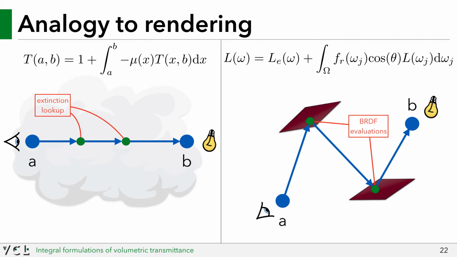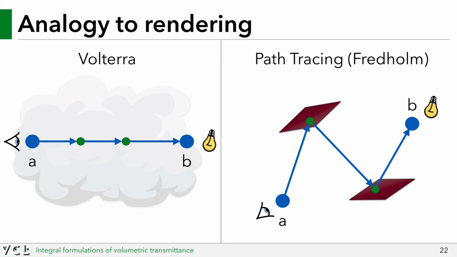The only major difference between the two formulations is that while the integration bounds of the rendering equation remain constant, the integration bounds for the transmittance formulation change. Due to this difference, the transmittance integral is considered a Volterra integral, while the rendering equation is a Fredholm integral. Thus, we have dubbed our first formulation the Volterra integral formulation.